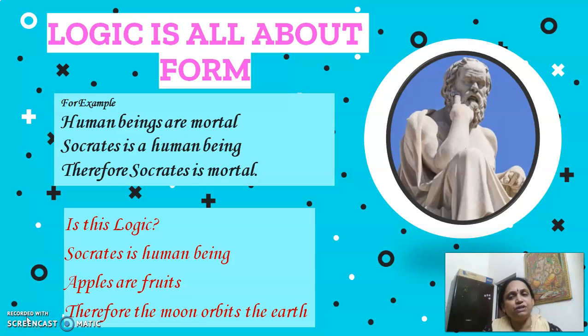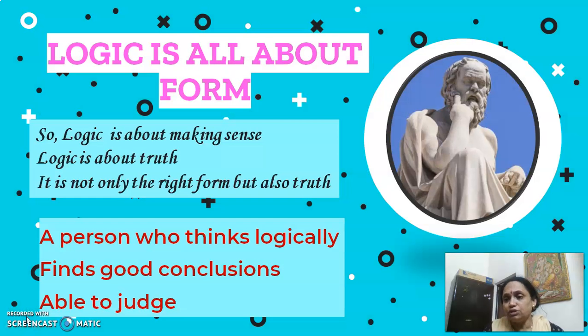What is the difference between the two sets of sentences that we see? In the first set of sentences, you see there is a connection. There is some sense happening there. What about the second set of sentences? They don't get connected. It doesn't make sense. Okay. So, logic is about making sense. Logic is about truth. So, it is not only the right form, but also truth. Logic is all about the form of saying things.